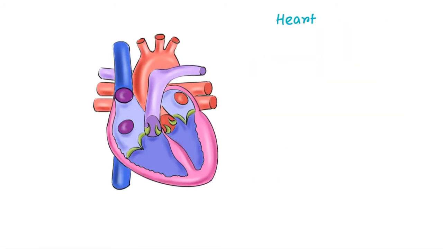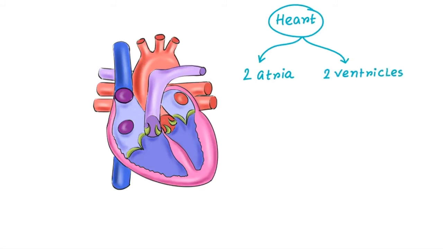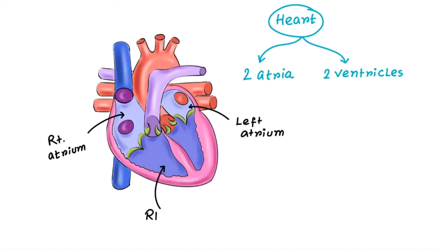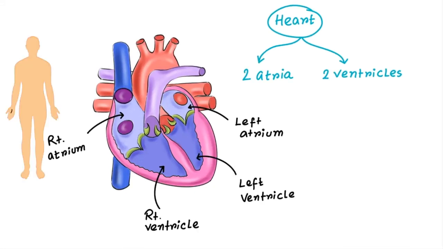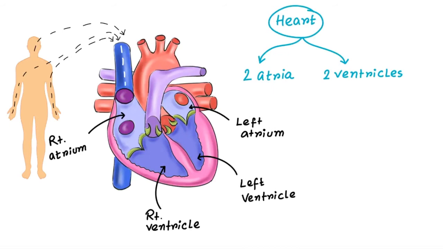You already know that the heart has four chambers, two atria and two ventricles. So here in this diagram, this is the right atrium and this is the left atrium. And in the lower portion, this is the right ventricle and this is the left ventricle. Now the deoxygenated blood from the upper part of the body, that means blood from the upper extremities and head and neck region, is carried by this big vein and ends up in the right atrium. This large vein is called the superior vena cava.